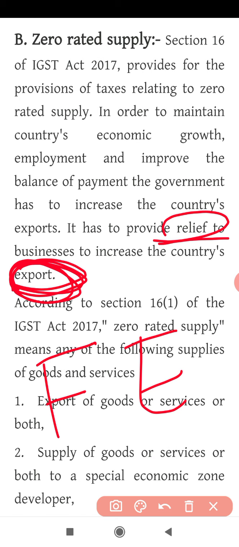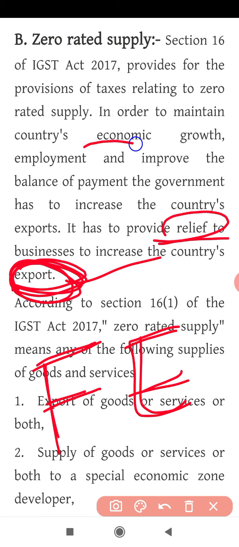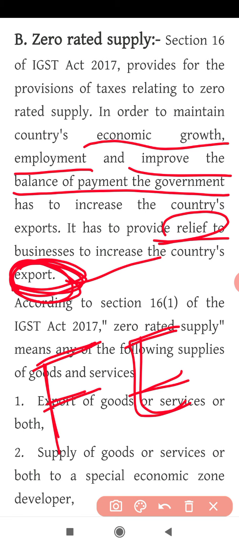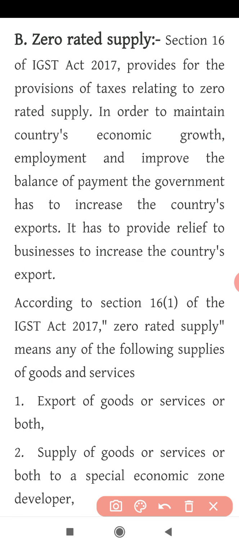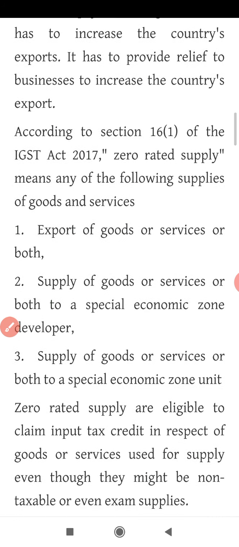So what will happen when the export is increased? When the export is increased, there is more foreign exchange. Okay, and what happens then? The country's economic growth increases, the country will not face unemployment problems, the country will improve its balance of payment, etc. So, section 16 of the IGST Act.